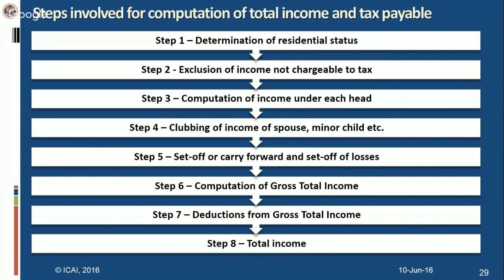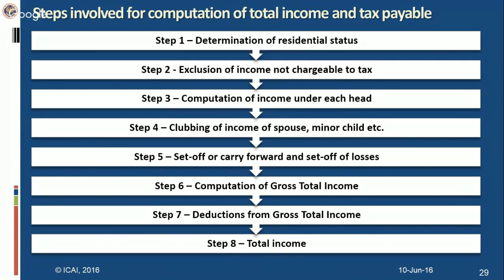There are certain incomes which are fully exempt, and there are certain which are partially exempt. In case of fully exempt income, these incomes will not at all come into the picture for computing the total income. They are exempt income. They will not be included.